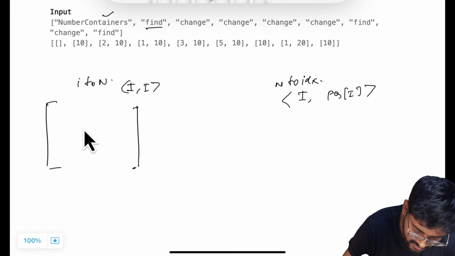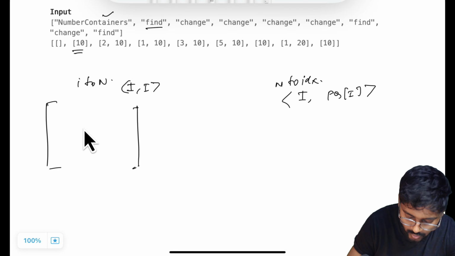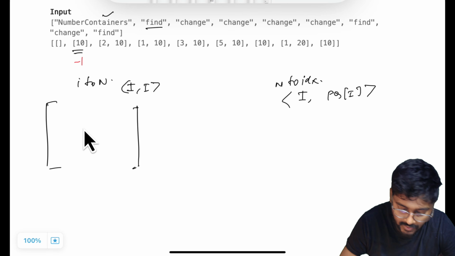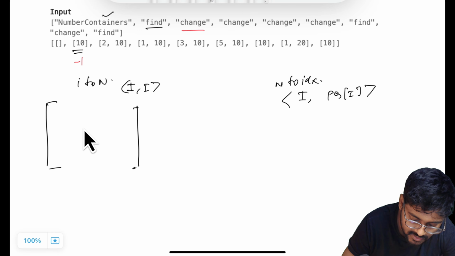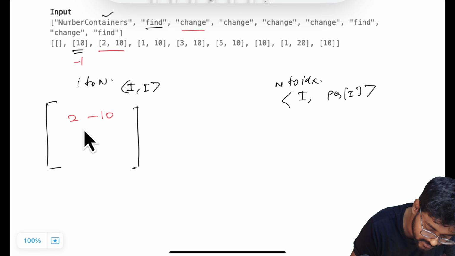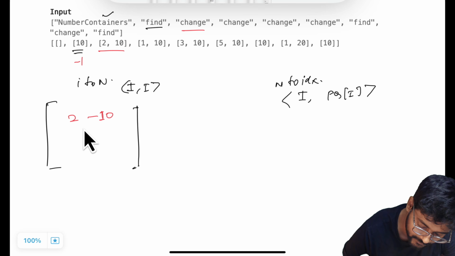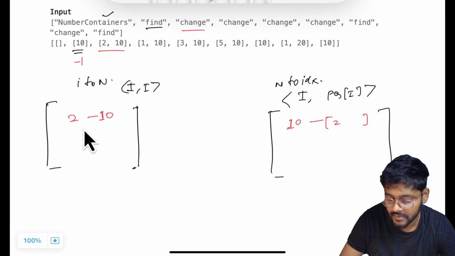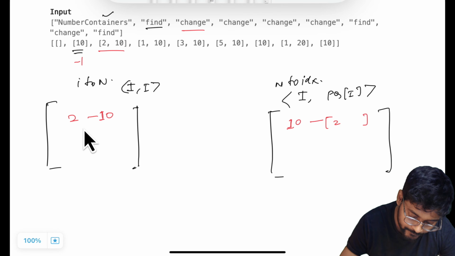Second operation is the find operation. Find value of 10. 10 is not present in this map, so we are directly going to return -1. Okay. Next operation is the change operation. Change the value of second index, which is 10. This is not present, so we are inserting it for the first time. This entry is made, and in this map also we are going to put 10 as the number, and the index is 2, and this 2 is inside the priority queue.